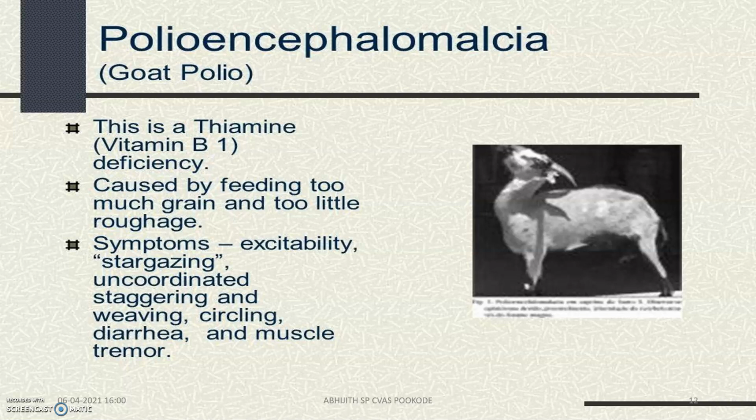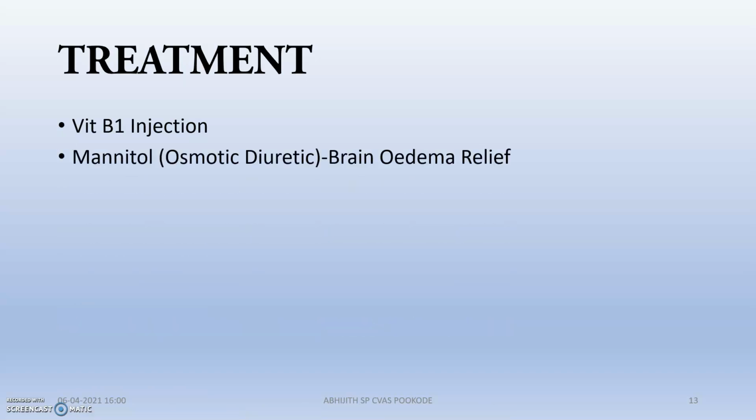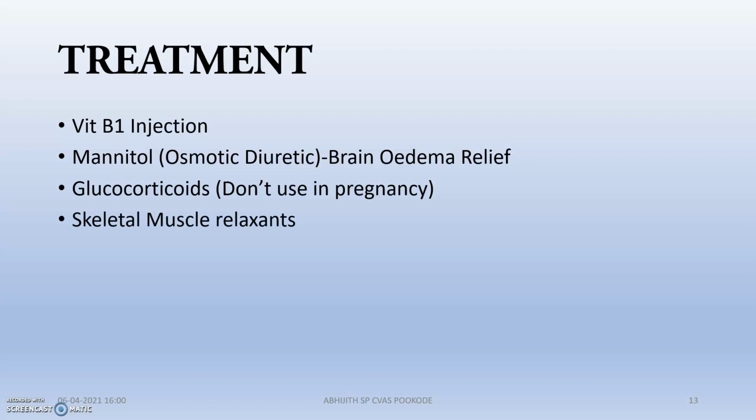So getting to it simply, that's the thiamine deficiency disease. Symptoms are exactly like excitability and a star-gazing appearance, because they are reluctantly moving their head towards the arched back condition. Treatment: vitamin B1 injection, and mannitol can be used as an osmotic diuretic, so the brain edema will be cleared out. Glucocorticoids, if at all the animal is pregnant, please don't use them. Next are skeletal muscle relaxants to relax all those skeletal muscles which are in a contractive state. Then liver supplements, which are very important in any nutritional disorder.